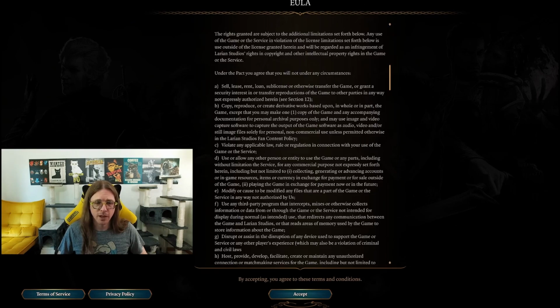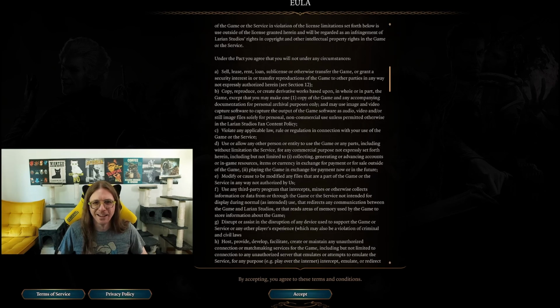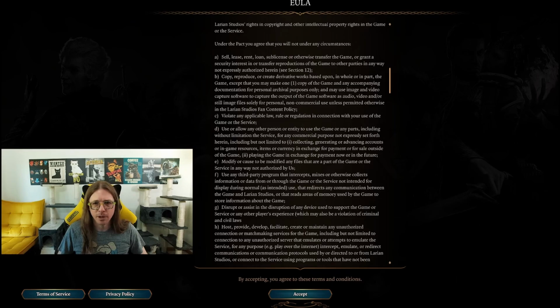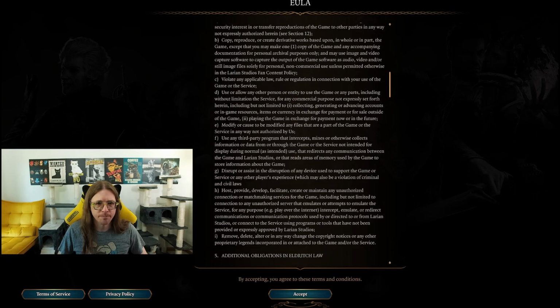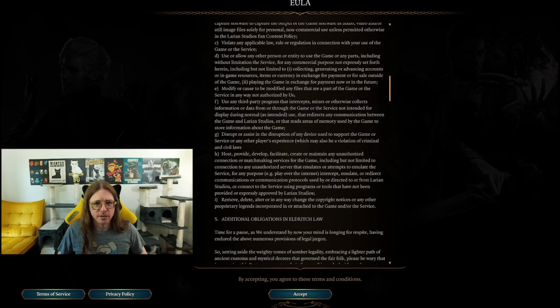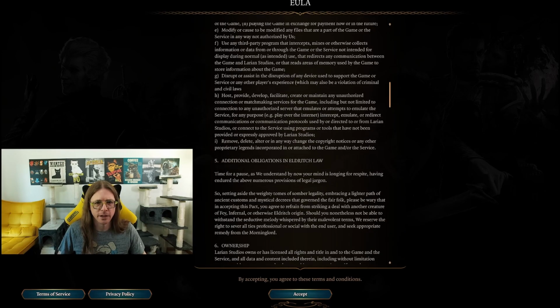Yeah, I love this. So I can't make a Baldur's Gate 3A, 3.5, I guess. Okay. Can't break any laws in your country. Can't modify this. A lot of things in here. You can't remove, delete, or alter in any way, change your copyright notices.